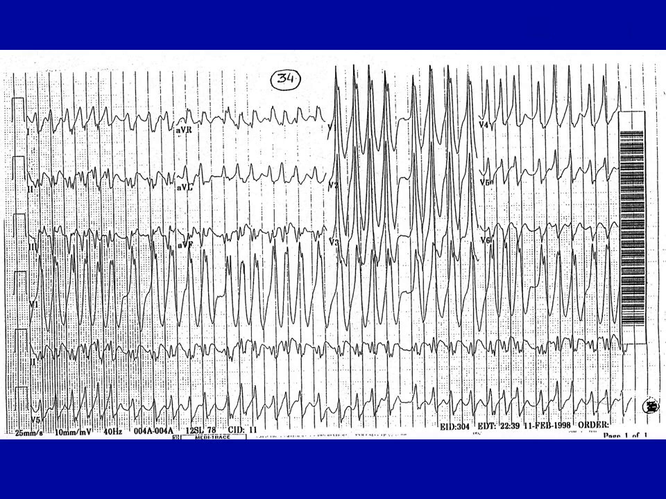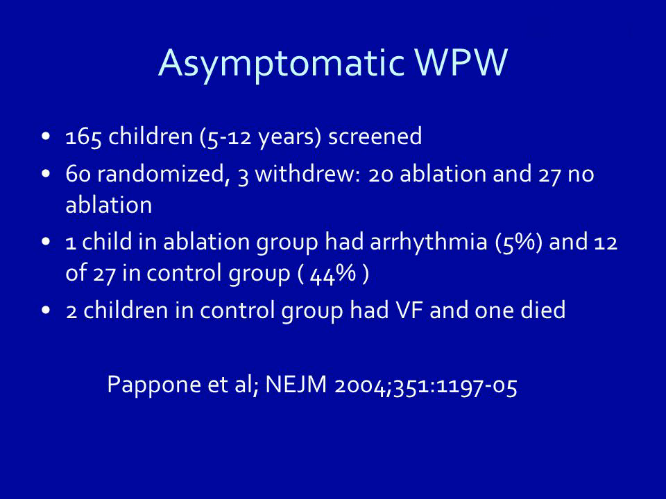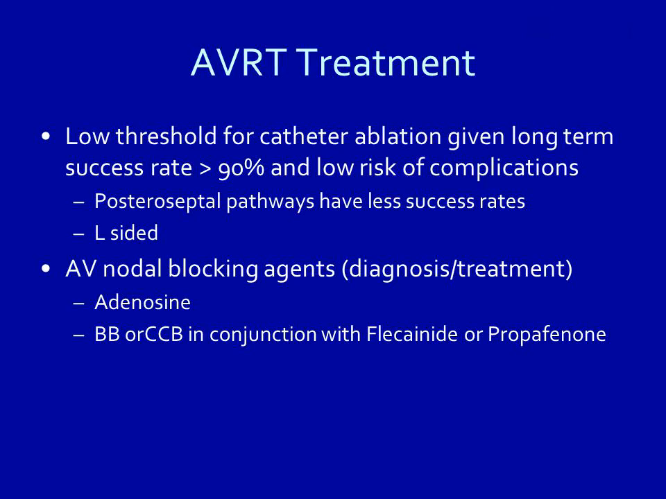AFib and WPW. Asymptomatic WPW: 165 children, 5 to 12 years, screened. 60 randomized, 3 withdrew, 20 ablation and 27 no ablation. One child in the ablation group had arrhythmia, 5%, and 12 of 27 in the control group, 44%. 2 children in the control group had VF and 1 died. Pappone et al., NEJM 2004.